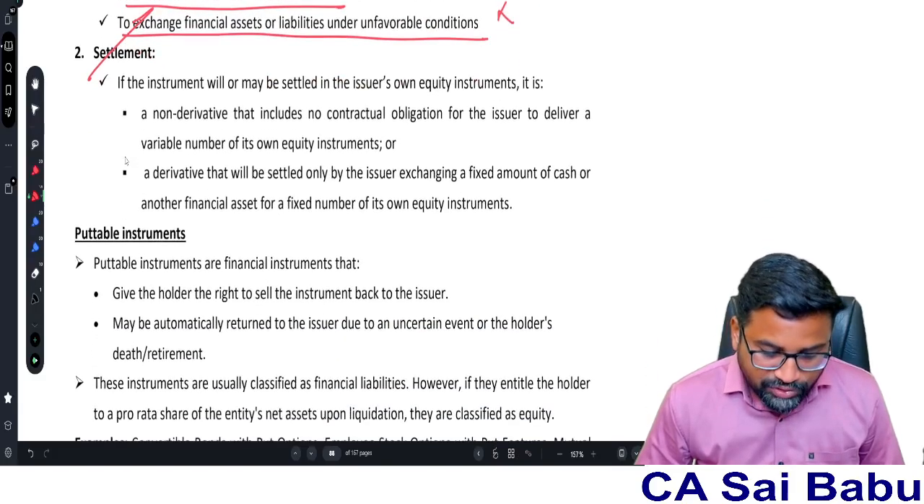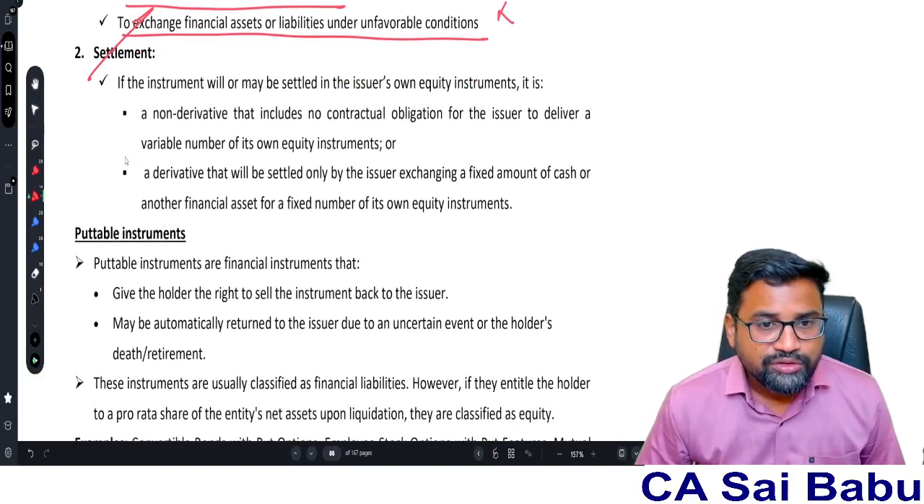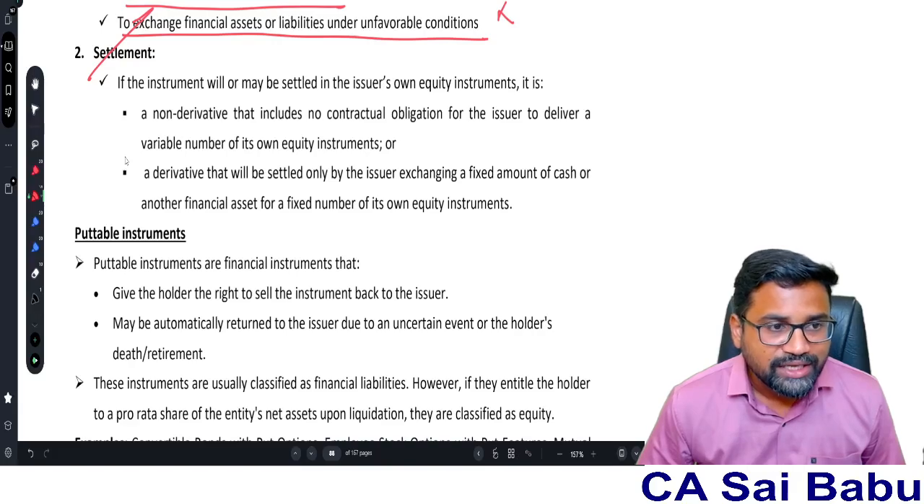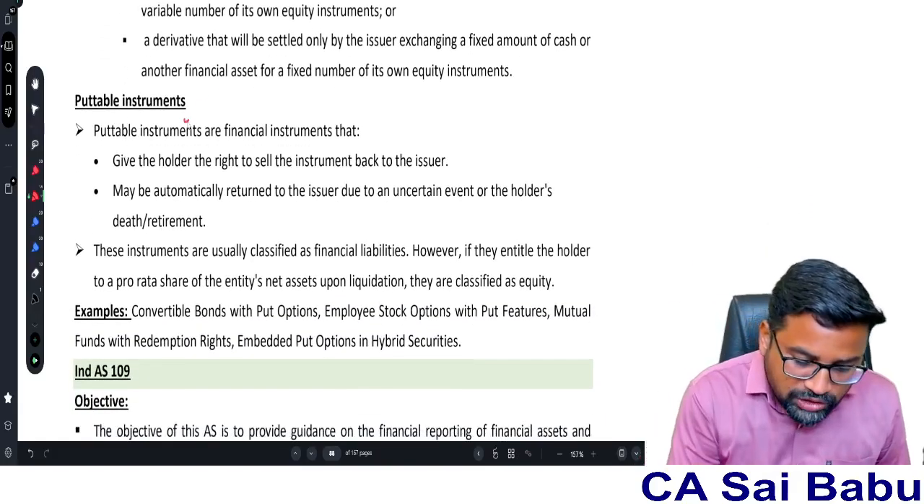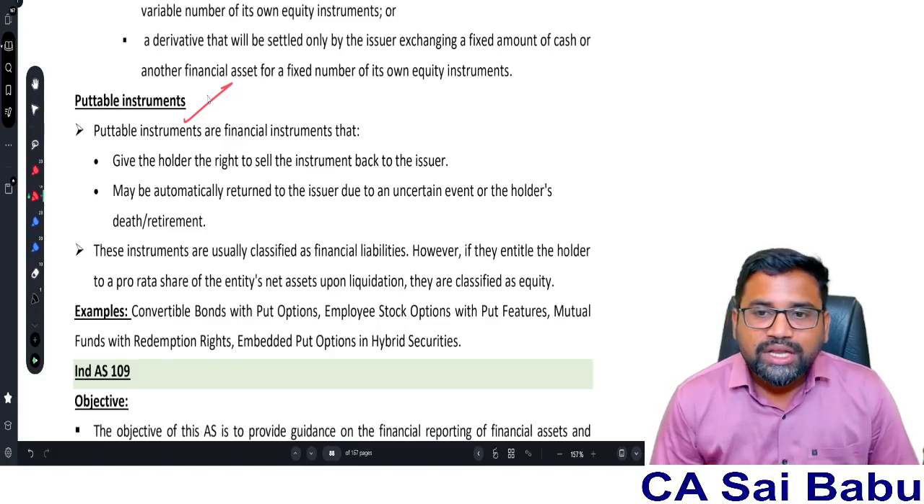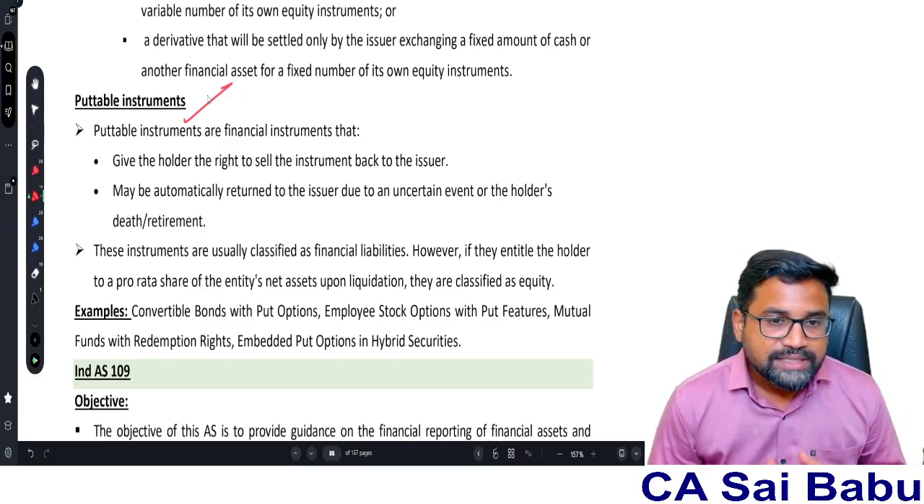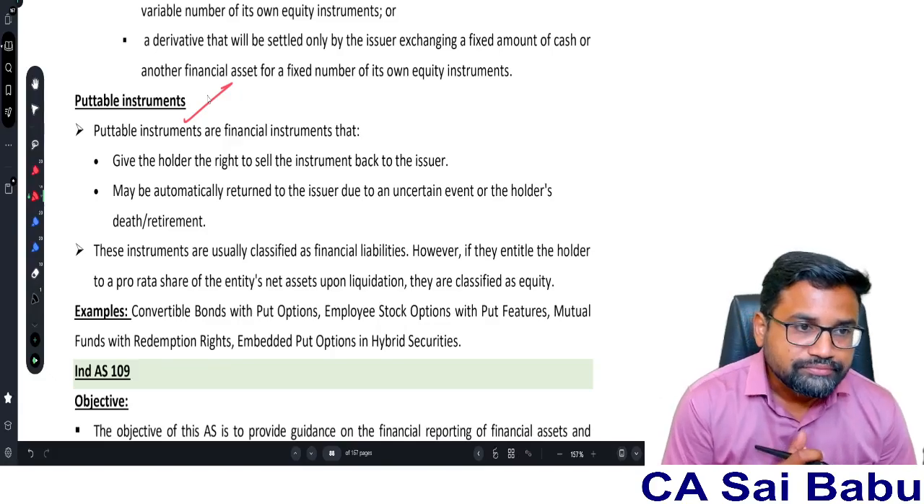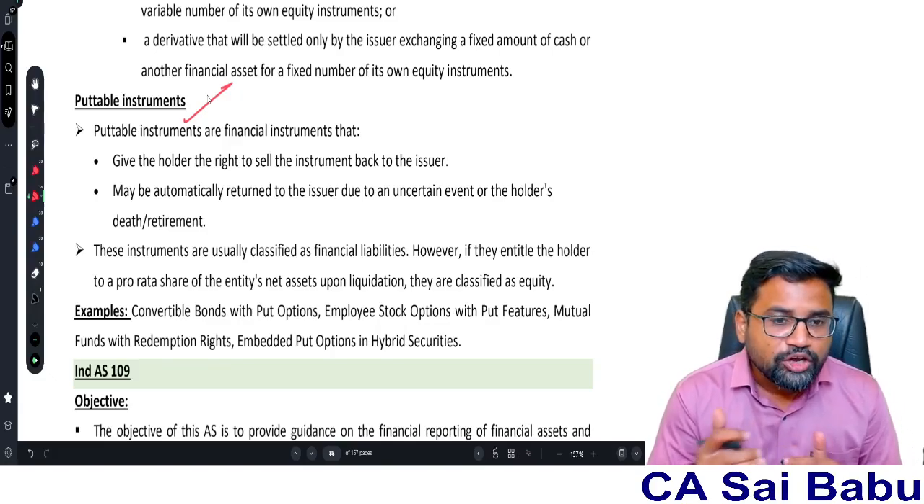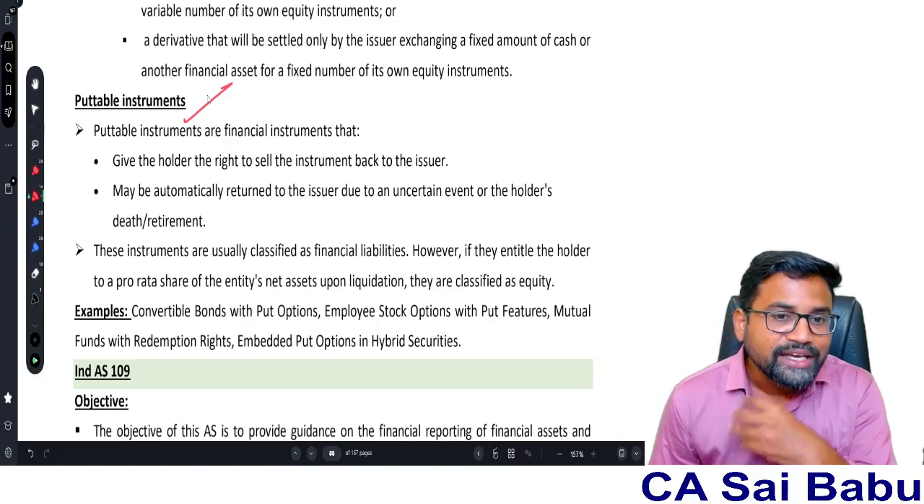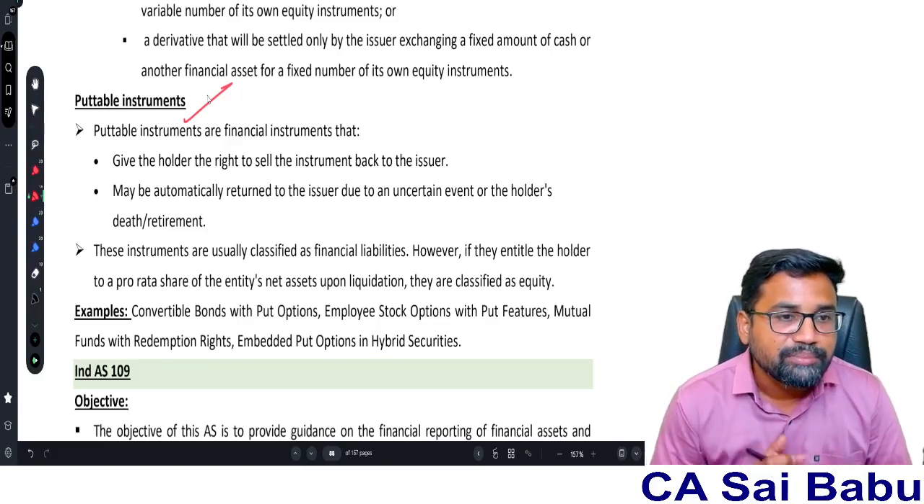So we have completed the discussion of financial asset, financial liability, equity instrument. Now there is a small concept called puttable instruments. What is this puttable instrument? Suppose an entity issued any instrument giving an option to the holder that anytime he wants he can sell it back to the company.